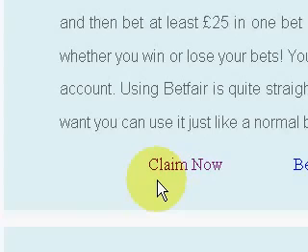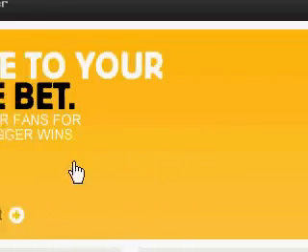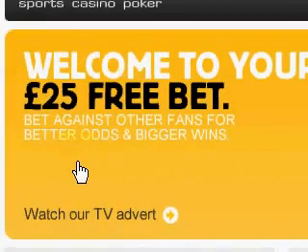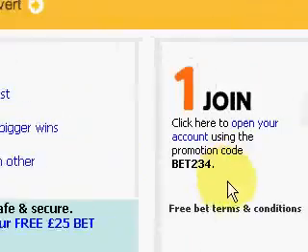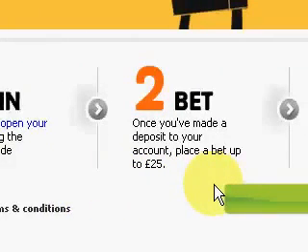Let's have a look. So let's claim that promotion now. So what you have to do, click on the claim now button. Here we have it, information about the free bet. What we have to do is open the account, make a bet for £25, and I'm going to give you an example of a sort of bet that you can make and how to set up that bet to ensure that you win.